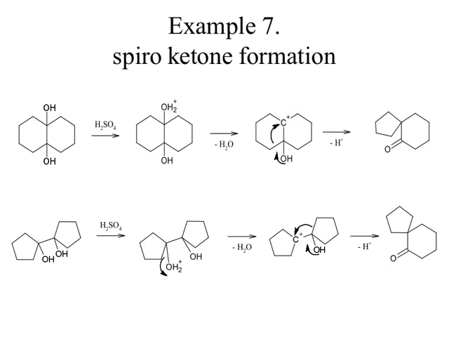Now, in this case what will happen, there will be migration of this bond which is anti with respect to this positively charged carbon atom, because there is no other substituent, and secondly this is a rigid molecule, it is a ring structure, so it is not flexible. So, there will be loss of a proton, the sigma electrons will shift between carbon and oxygen to form a double bond, and there is migration of this sigma electron. So, these sigma electrons will migrate, this bond will break, and this carbon will form a bond with this positively charged carbon atom. So, the size of the ring will be a 5 membered ring, and we get a spiroketone.